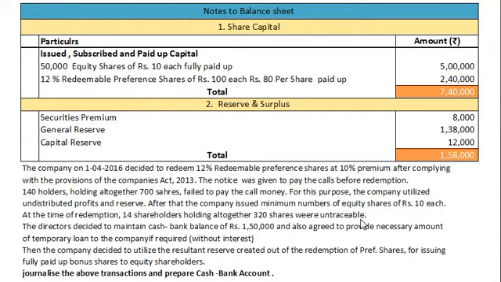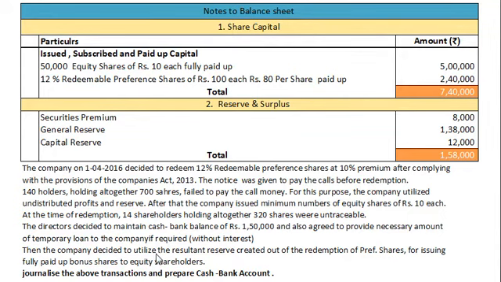For the redemption purpose, the company directors decided to maintain cash and bank balance 1,50,000 at the end after redemption, and also agreed to provide necessary amount of temporary loan to the company if required. This is one of the very important adjustments, that directors want to maintain cash and bank balance rupees 1,50,000, and for redemption purpose if required they will provide a temporary loan to the company without interest.